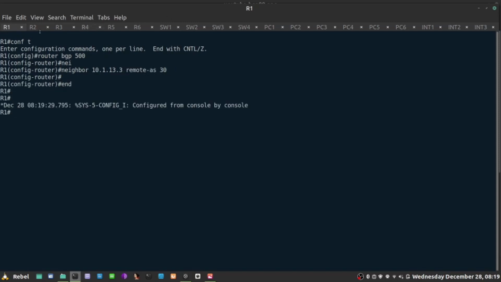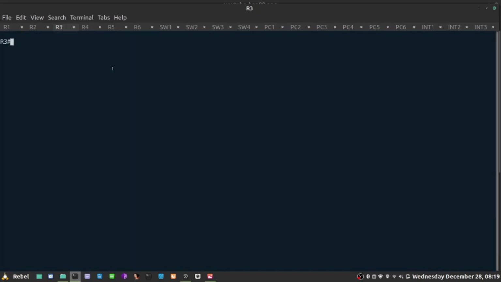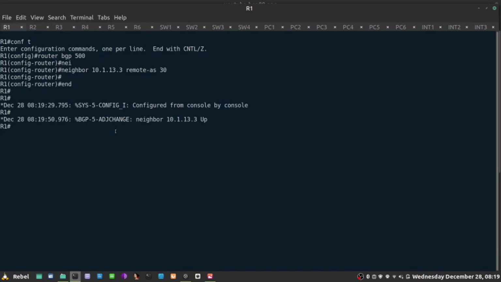If I go back to R3 and create a peering with this guy as well, I'll say router BGP 30, and my neighbor is 10.1.13.1, and remote AS is 500. So shortly I am going to have a peering between them.